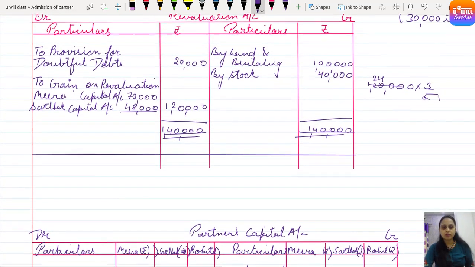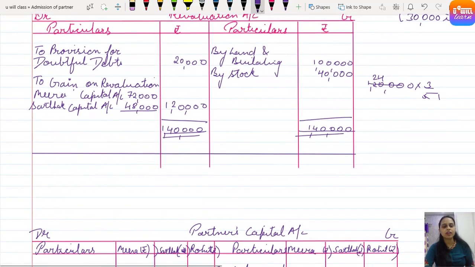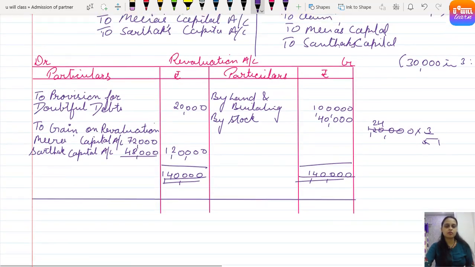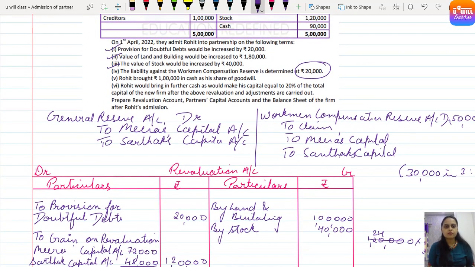Yes, how much amount did we calculate? 72,000 for Mira and 48,000 for Sarthak. So 72,000 for Mira and 48,000 for Sarthak. Clear everyone? Understood? So this is also done. So the first 3 points are done, and now the fourth, liability against, is done.